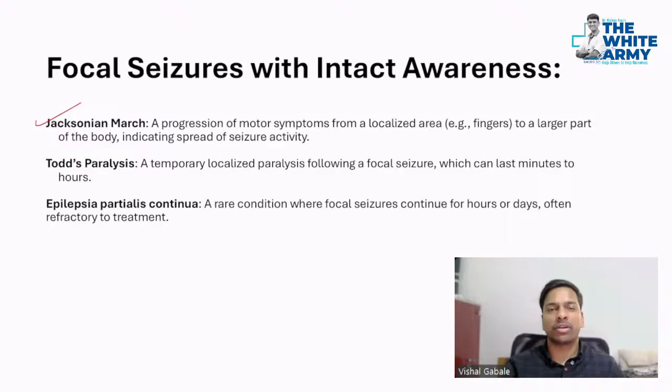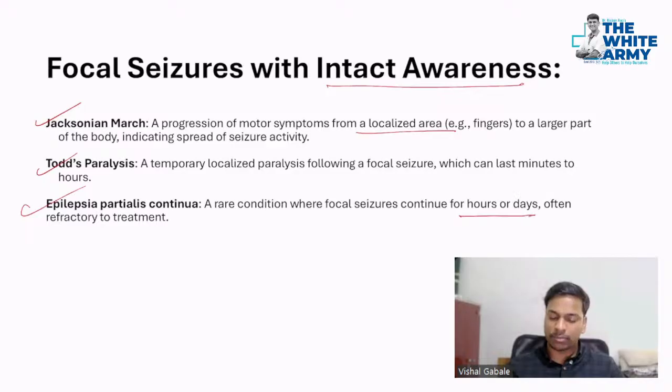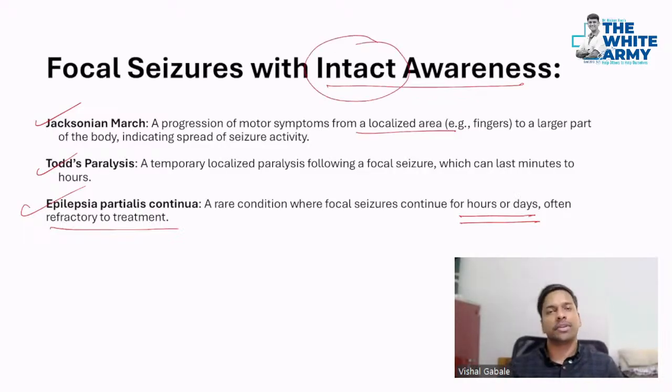Apart from that, as I mentioned, focal seizures can have other features also. Three important phenomena can be seen in the focal seizure with intact awareness. First is Jacksonian march, which I already explained. That means the seizure can spread to other parts of the body. Then Todd's paralysis: after the focal seizure, you can have paralysis, which is Todd's palsy. And epilepsia partialis continua, where the seizure keeps on continuing for hours or days and is refractory to treatment. So these three important things are related to the focal seizure with intact awareness.